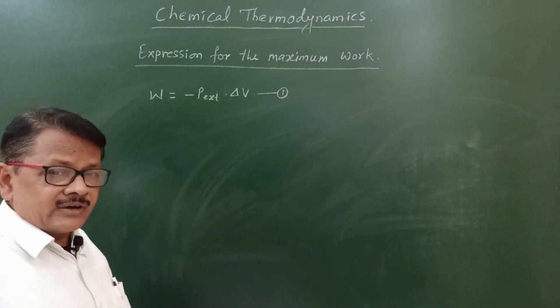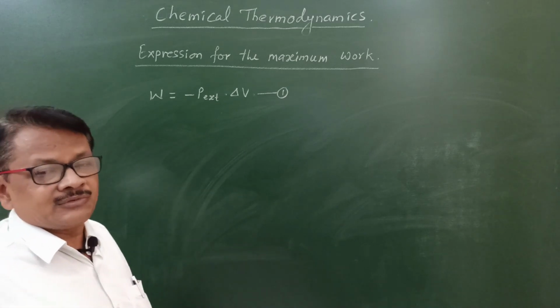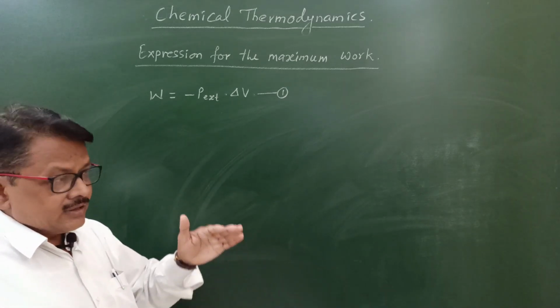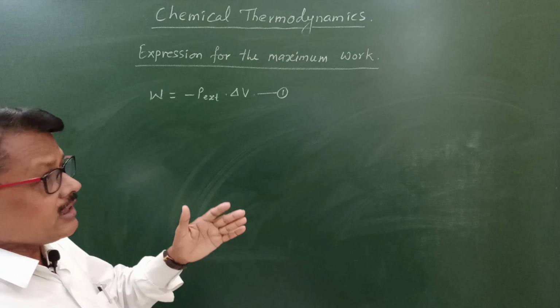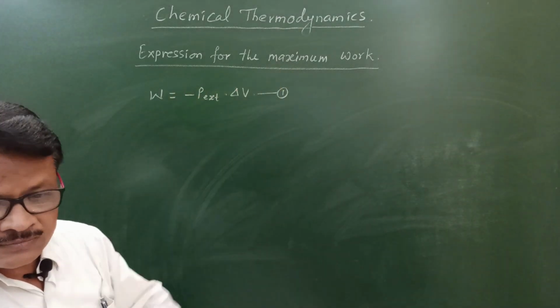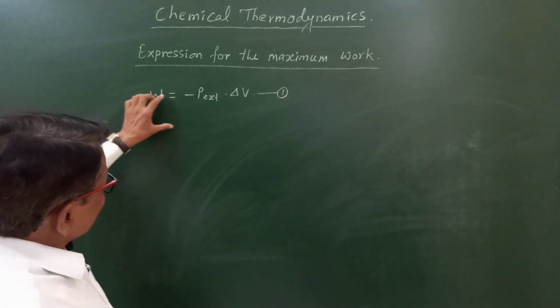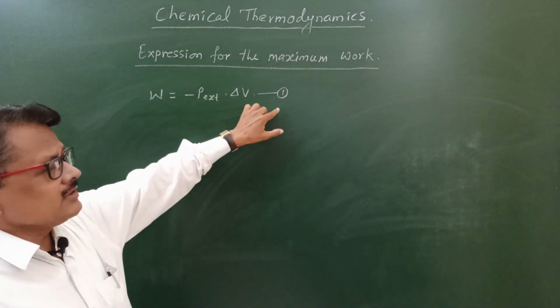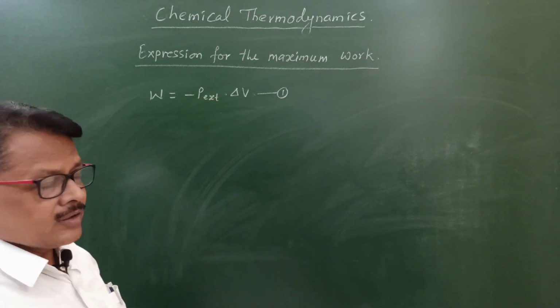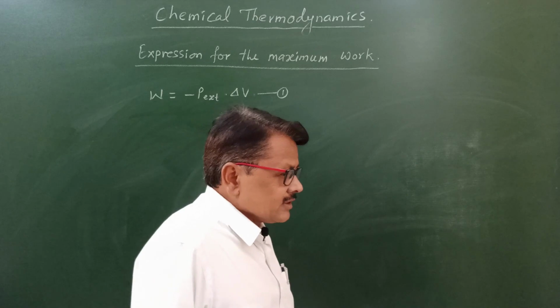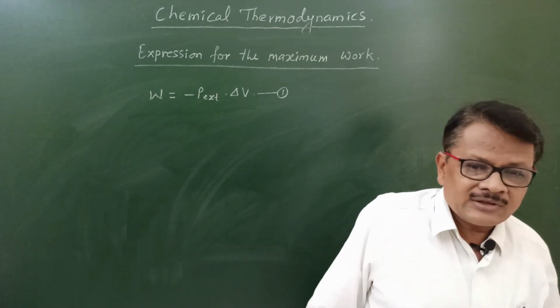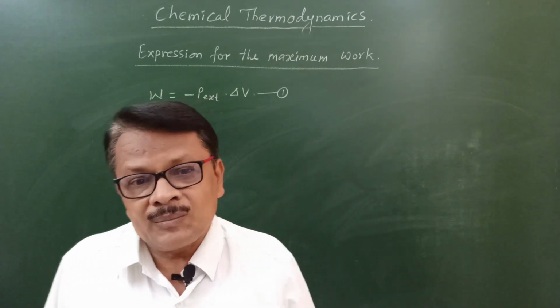The maximum work is obtained, and the number of steps in this isothermal reversible process is infinite. We saw the work done in a one-step process is given by this, but when an infinite number of steps take place, then work obtained